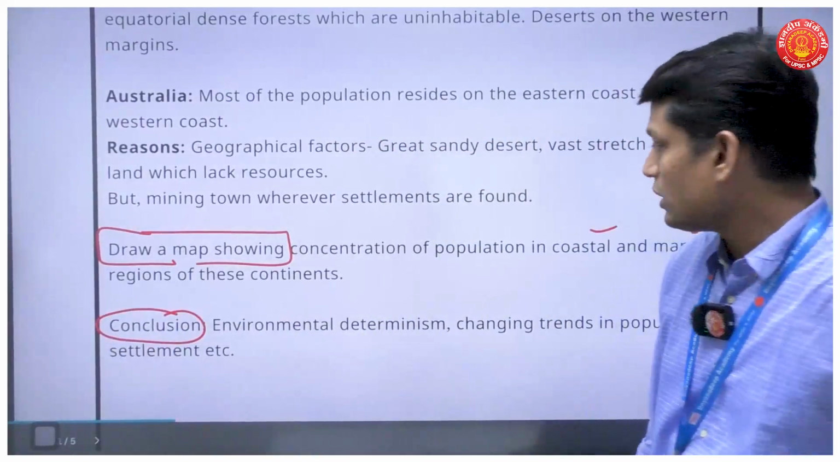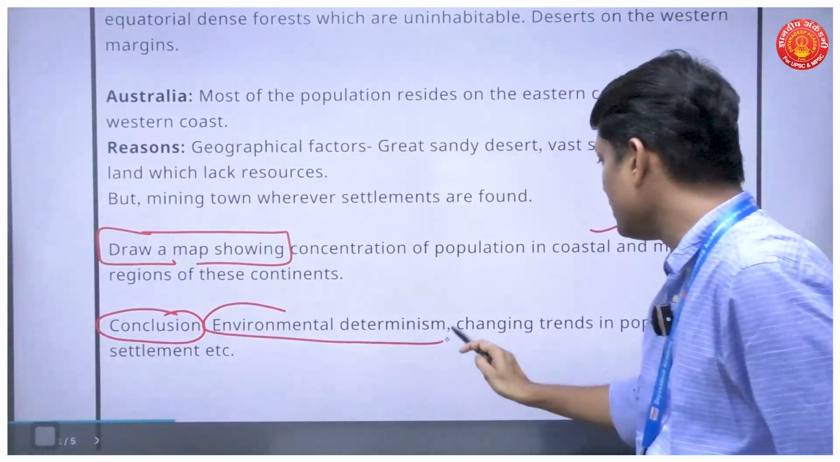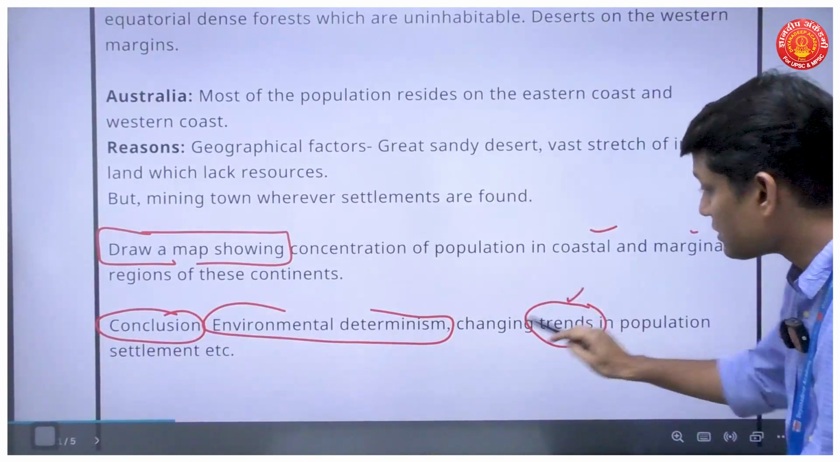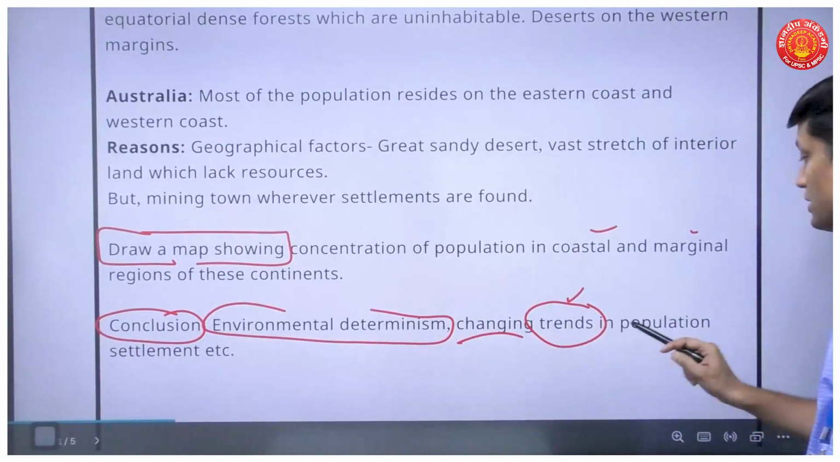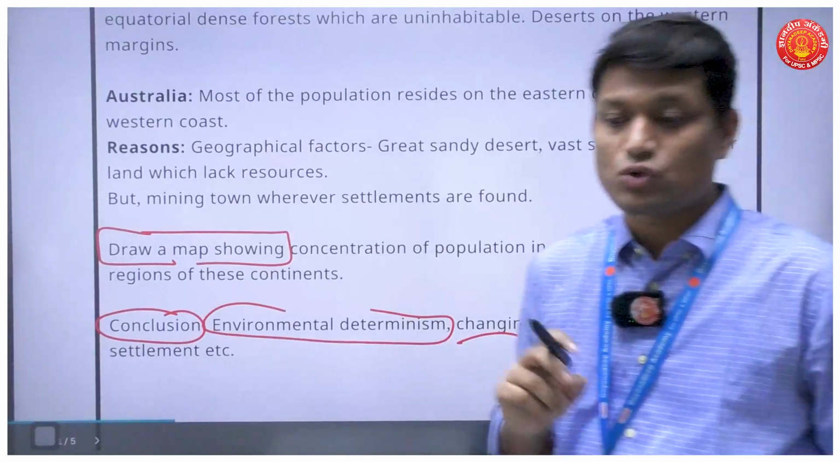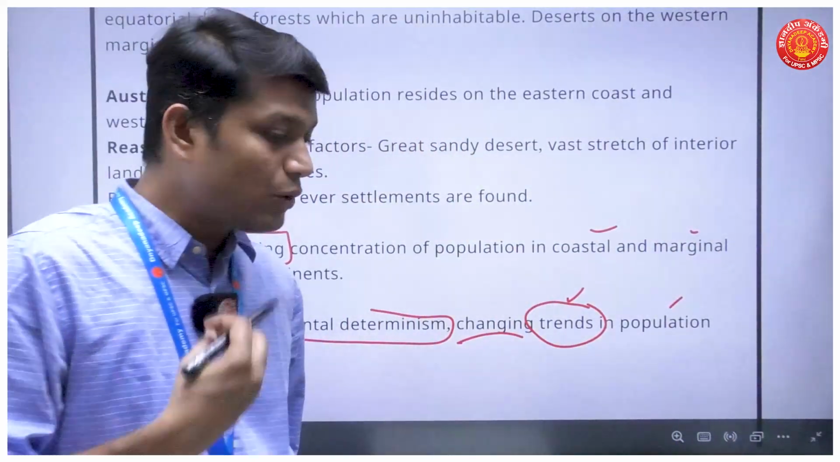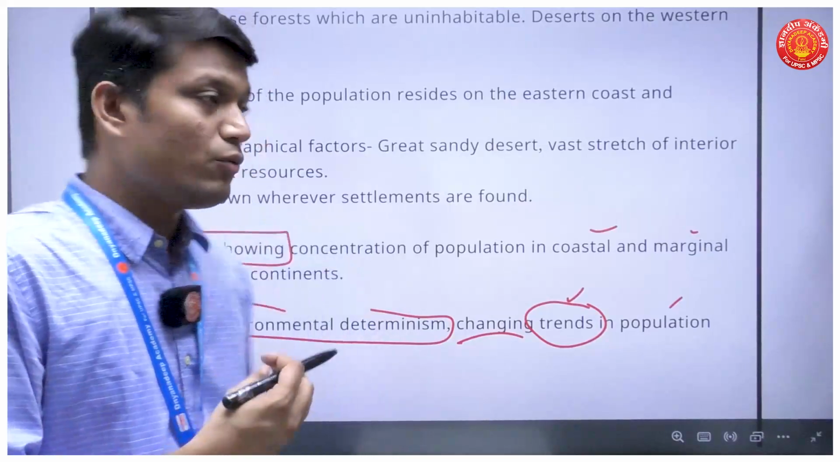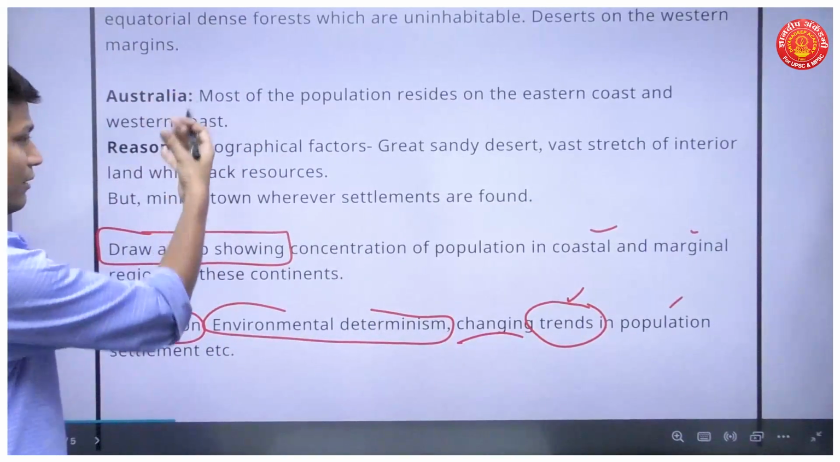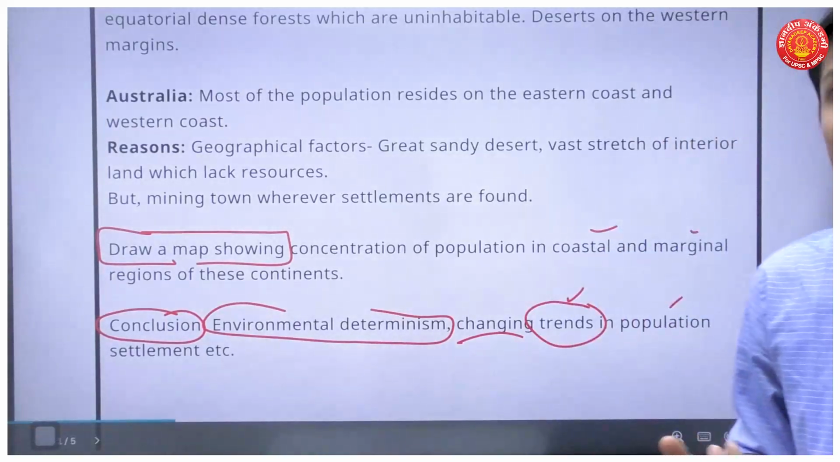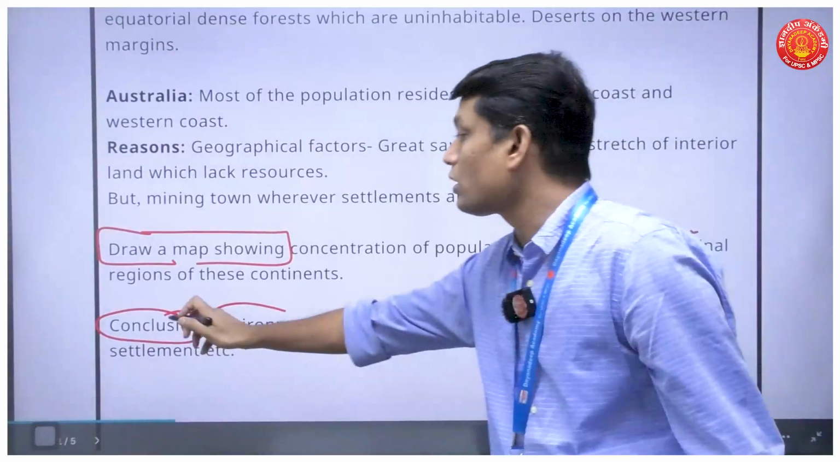Again, in the conclusion, I can talk about environmental determinism. I can also talk about the trends we are witnessing when we see population settlements, right? There are some trends emerging. So find out these trends, find out recent debates, like what type of settlements are developing now in Africa, South America, Australia or across the globe, and you can mention those things in your conclusion.